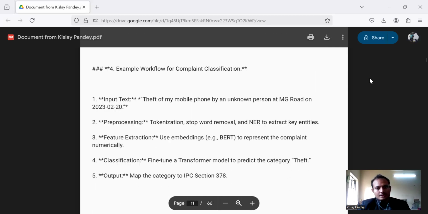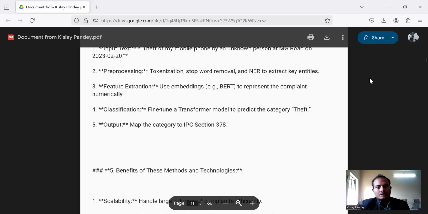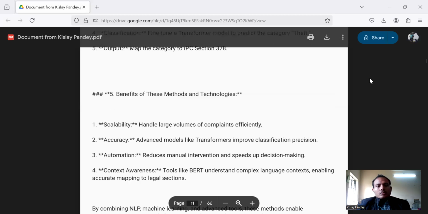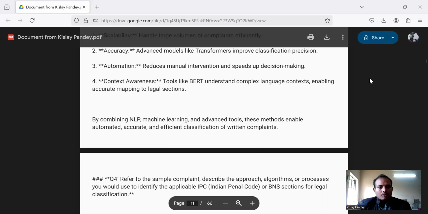First is input text: theft of my phone by an unknown person at MG Road on 2023-02-20. Pre-processing includes tokenization, stop-word removal, and NER to extract key entities. Then feature extraction and classification, and then the output which you get. So the benefits of the technology are scalability, accuracy, automation, and context awareness, which we have talked about earlier.